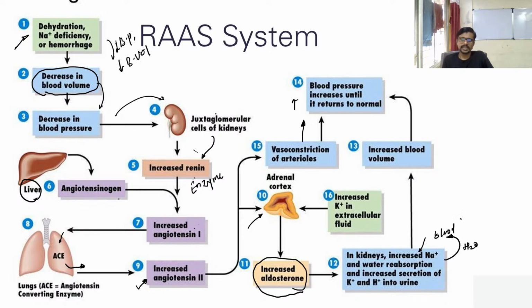Okay, so that means the volume of blood is increasing, so we are going to achieve what was going to decrease before the start of the RAS system, and the blood volume will again come to normal. It will give a feedback inhibition to the JG apparatus, and it will result in less production of renin. Automatically the production of every milestone in this system decreases. Okay, so this is how the RAS system works.